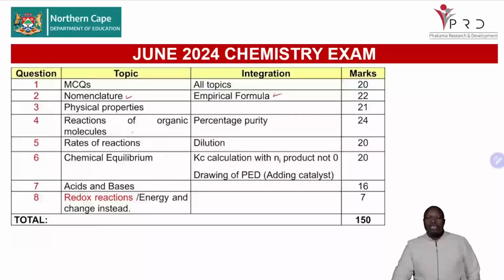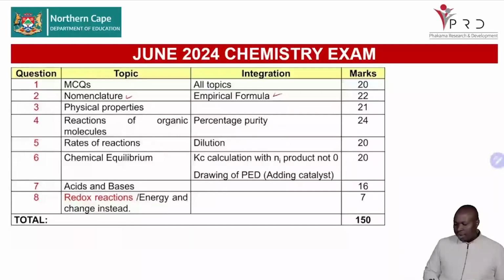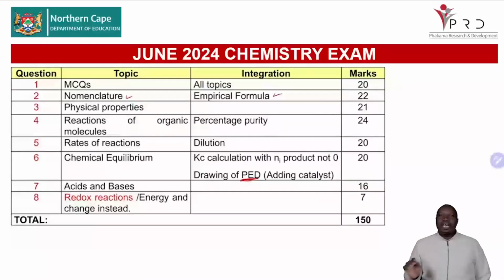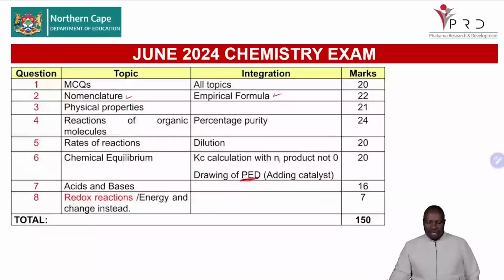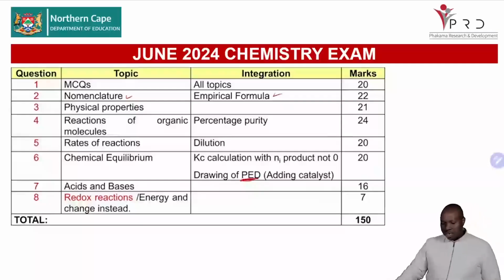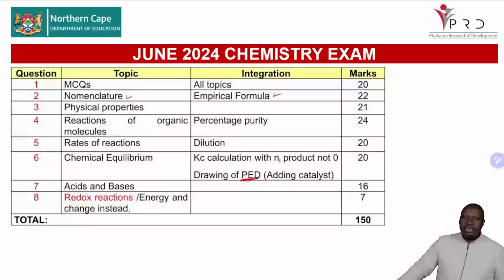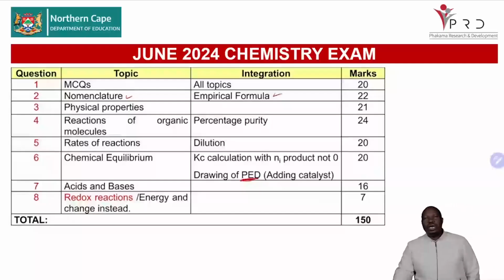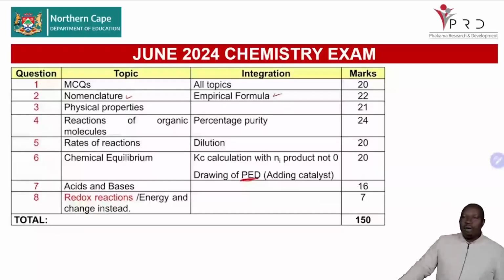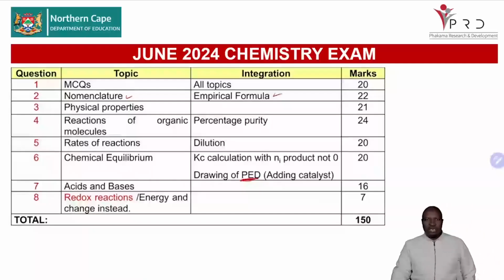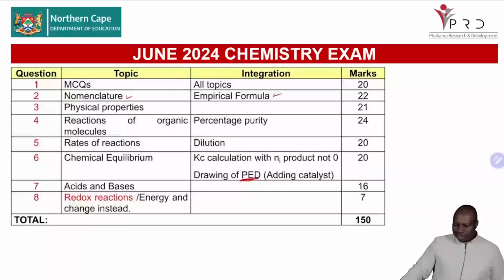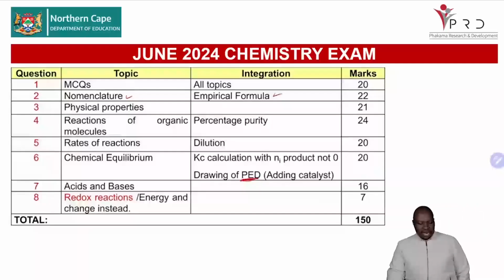And then there was as well drawing of potential energy diagrams for your endothermic, your exothermic, and when the catalyst is added. So it's important that you go and revise the potential energy diagrams with or without a catalyst. And we are saying acids and bases. We are doing the entire acids and bases here. We're including even pH. We're doing neutralization, hydrolysis, and conjugate acid-base pairs. So there's nothing we're leaving out in terms of acids and bases. So you have to revise the entire topic.